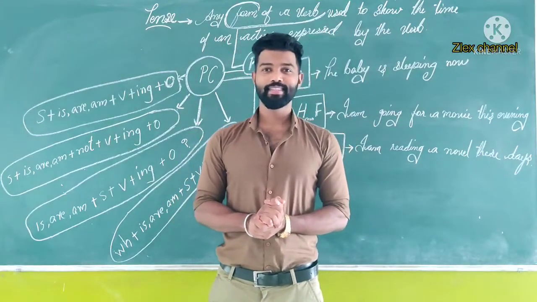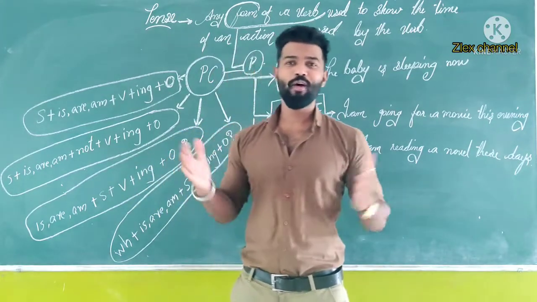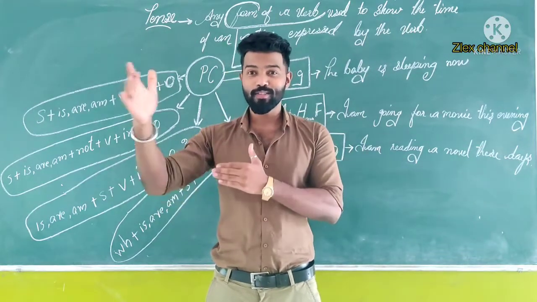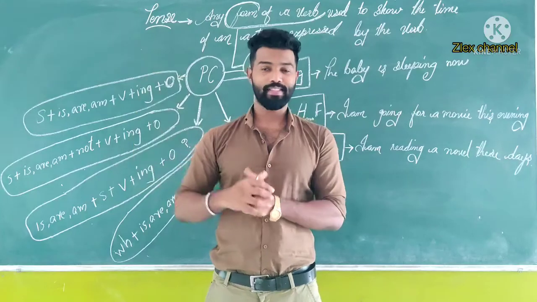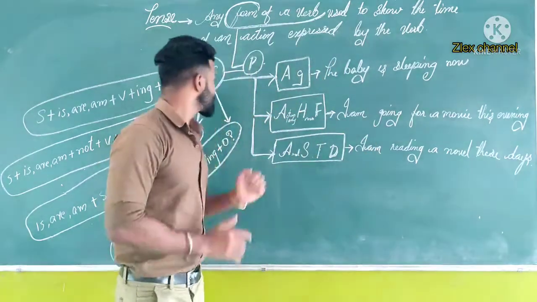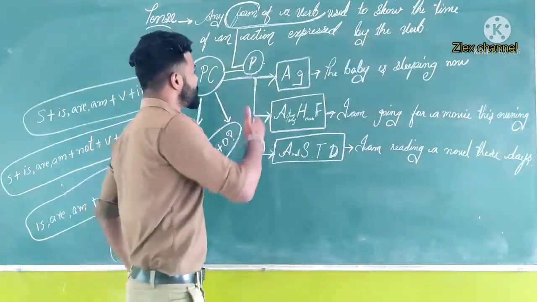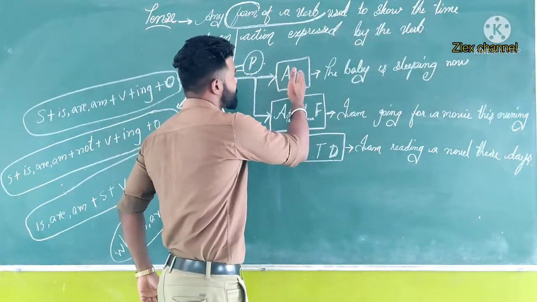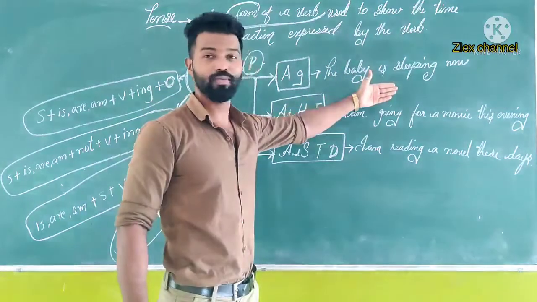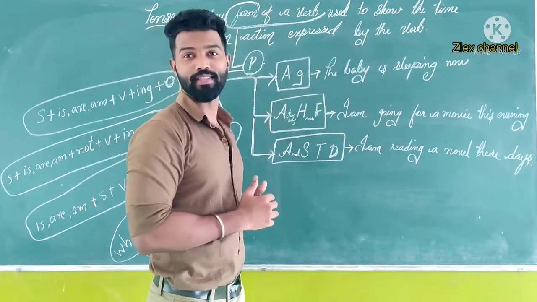So friends, now let's study present continuous tense. So what is present continuous tense? Present continuous tense is continuous process which is ongoing process that we can say as present continuous tense. So let's study some of the usages. First of all, the action is going process. For example, the baby is sleeping now. So it's continuing. It's ongoing process.